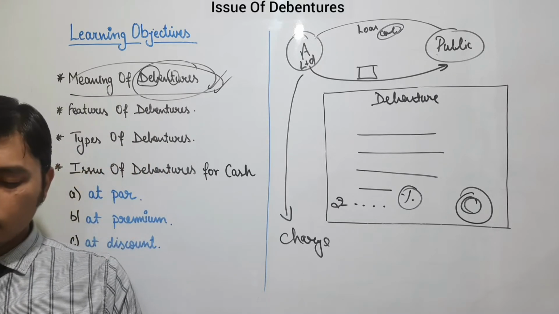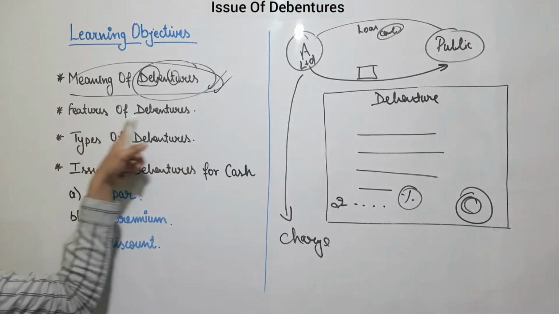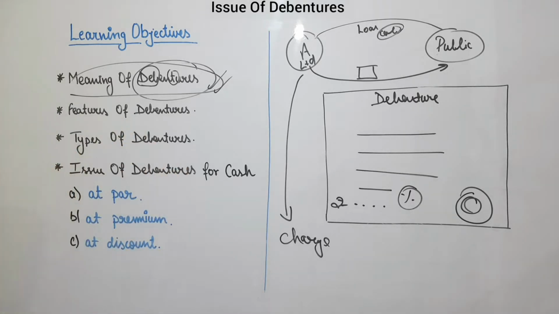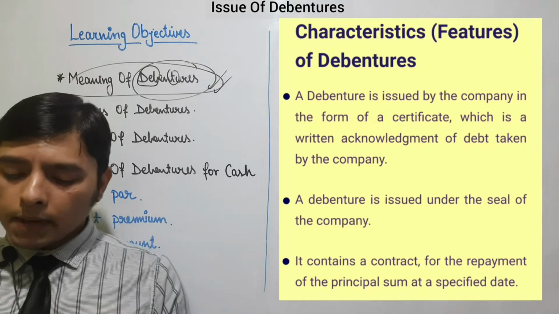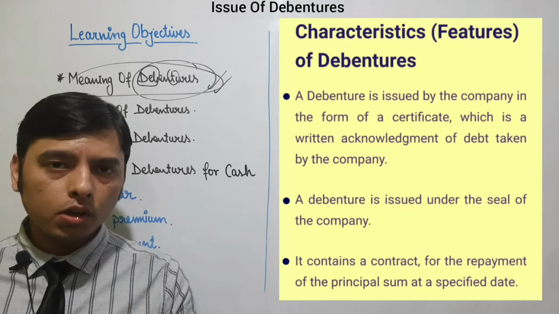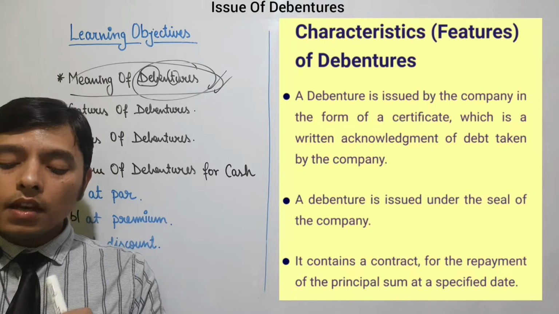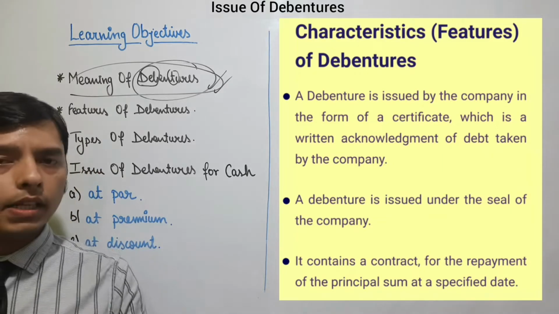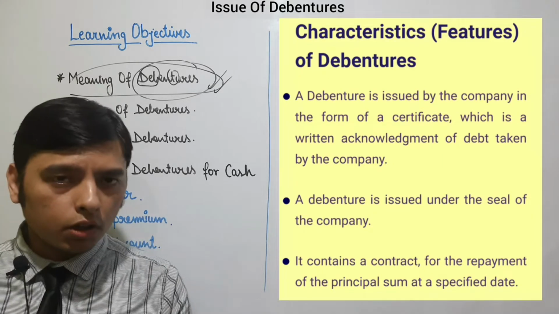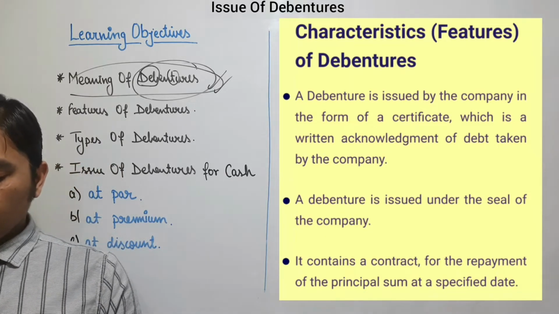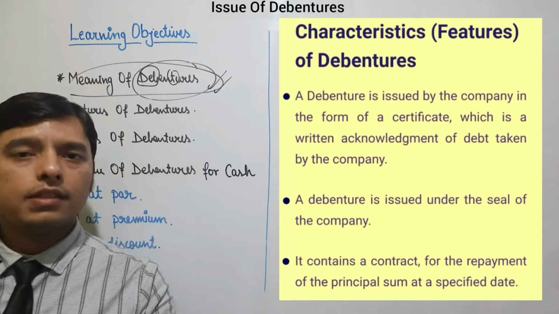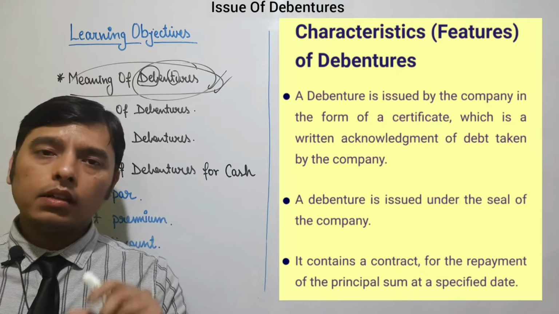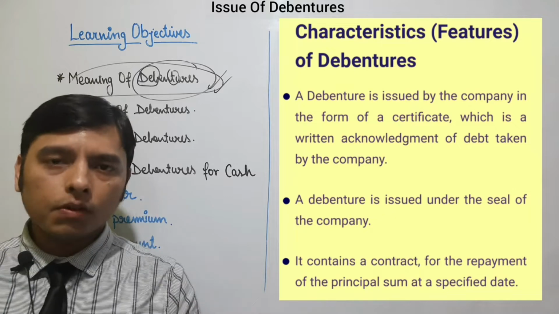Now moving towards the next topic, which is the features or characteristics of debenture. The first feature: a debenture is issued by the company in the form of a certificate, which is a written acknowledgement of debt taken by the company. A debenture is issued under the seal of the company. I clearly told you that it is stamped by a person of the company.